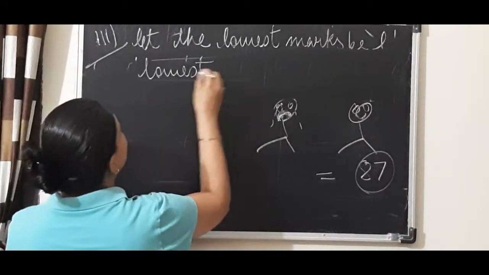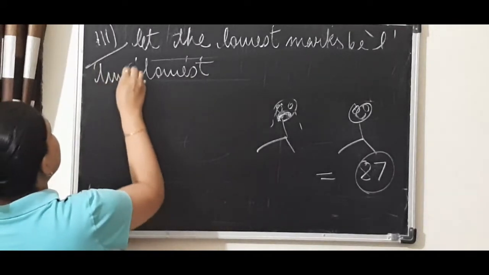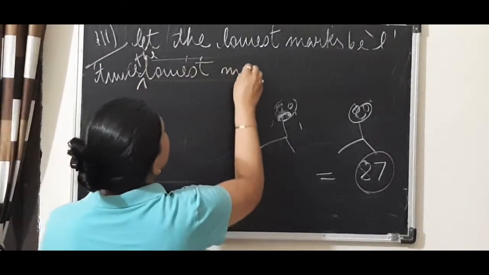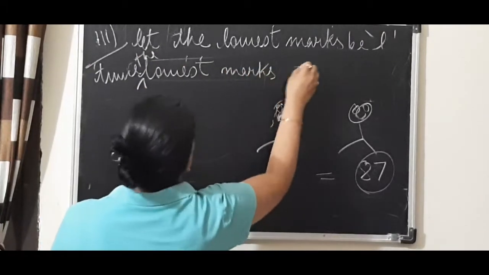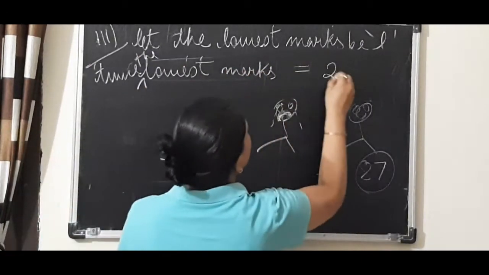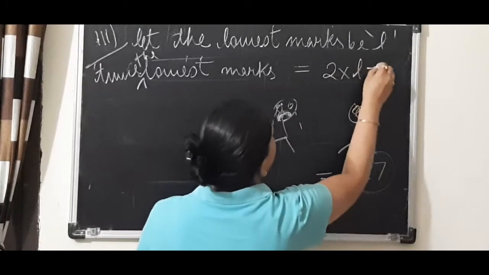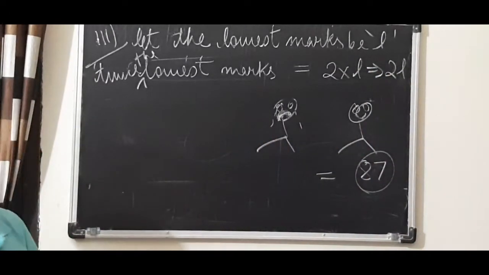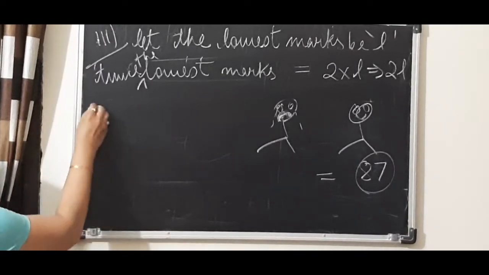So, twice the lowest marks. Please correct it, children. So, twice the lowest mark is 2L. That is 2L. Now, twice the lowest mark plus 7.